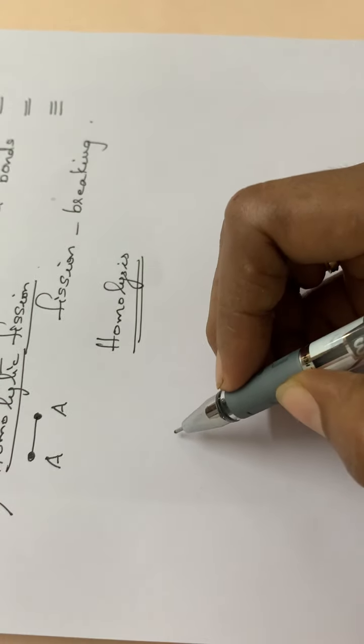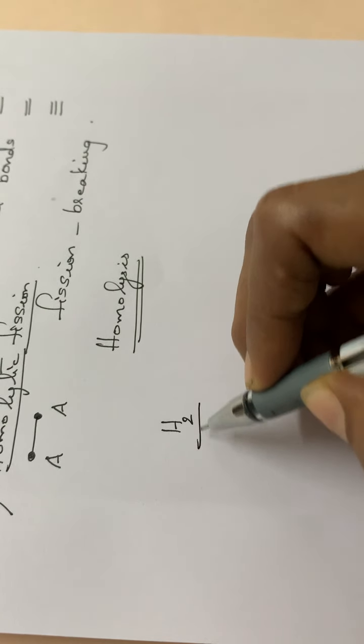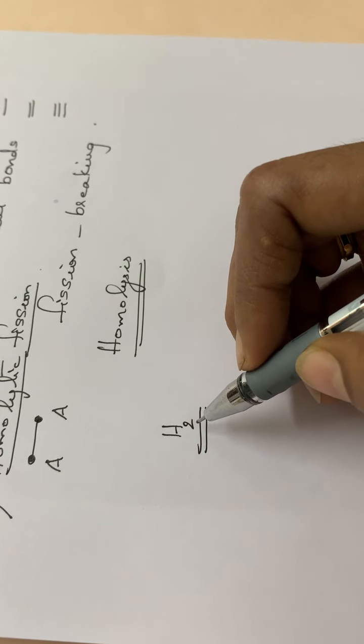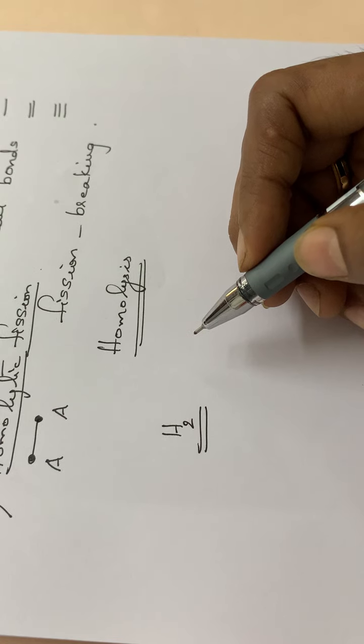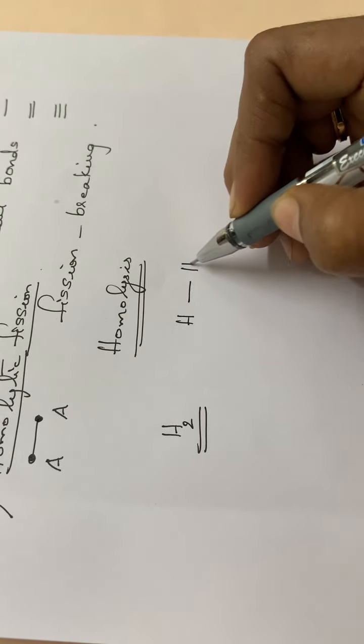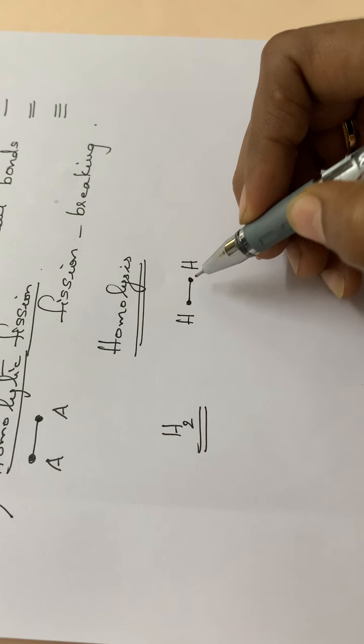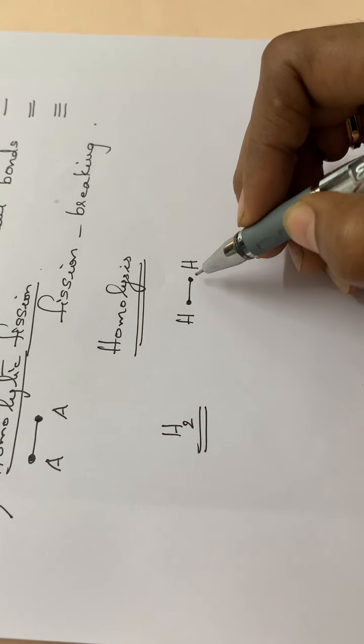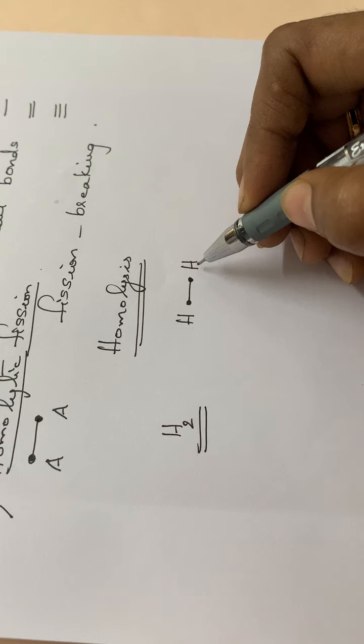And also here, suppose a hydrogen molecule. A hydrogen molecule is a homogeneous molecule. That means two similar atoms are there, two same atoms, isn't it? For example, H-H. Here these two atoms are the same, so there is no electronegativity difference between the two atoms.